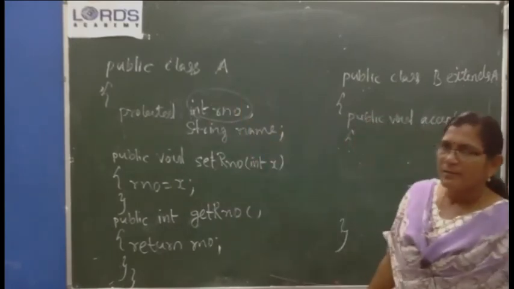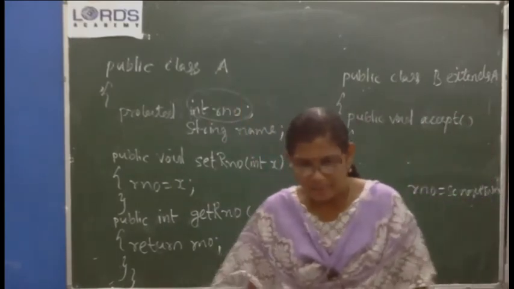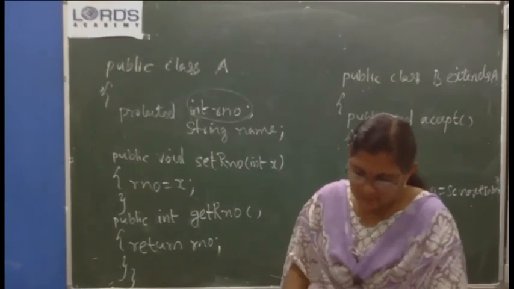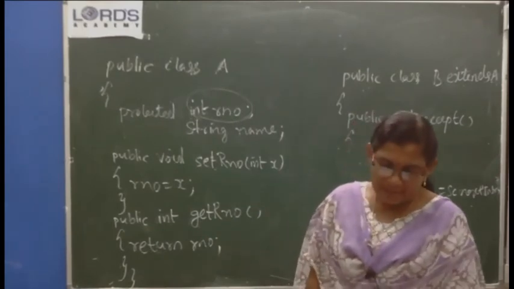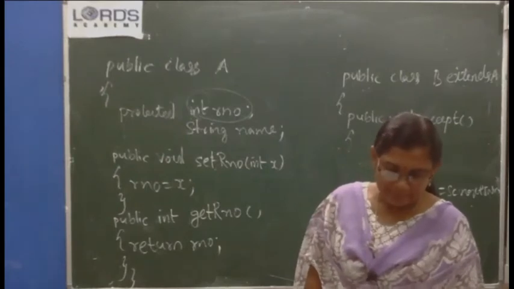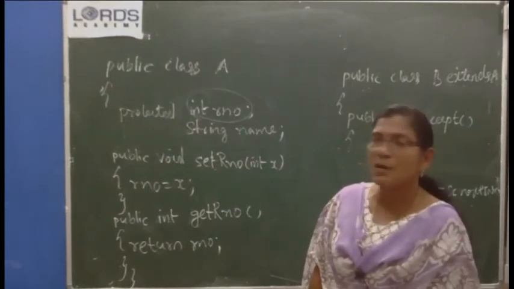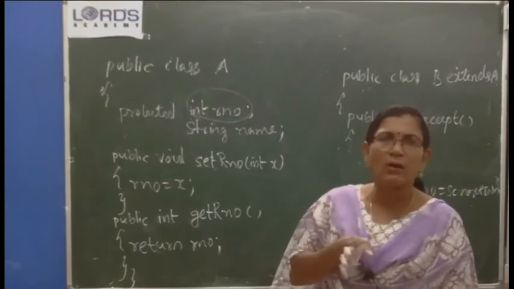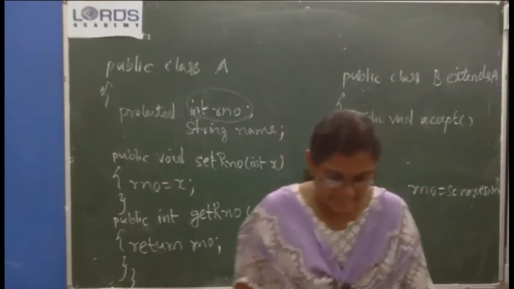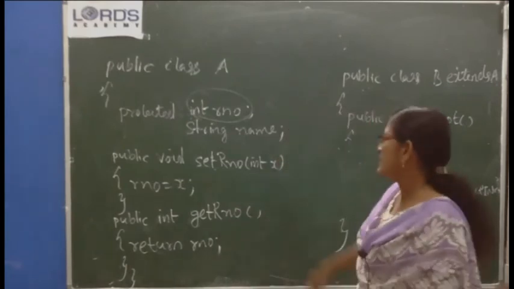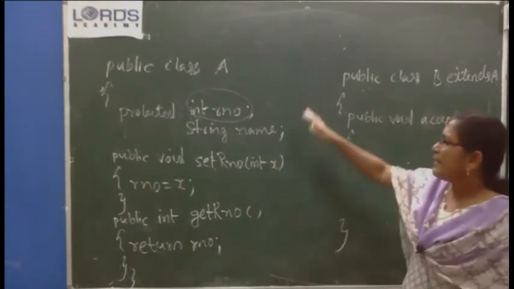That is the advantage of the property of inheritance. So reusability is provided here. Once a code is written, any number of times it can be used without rewriting or modifying it. Suppose some changes are made in this base class.